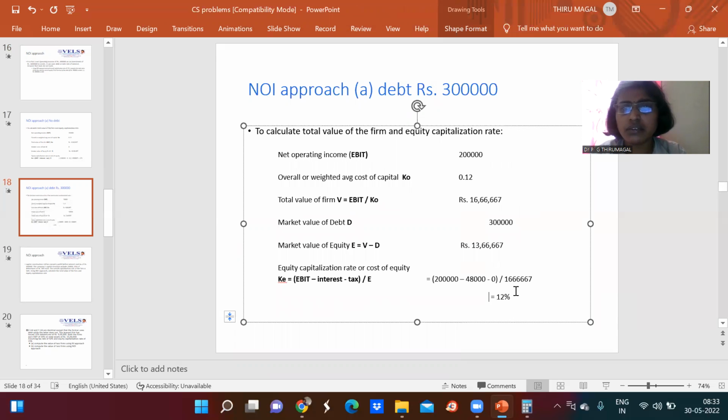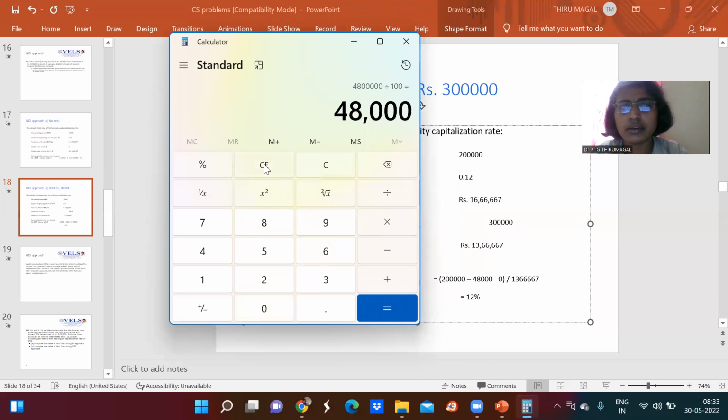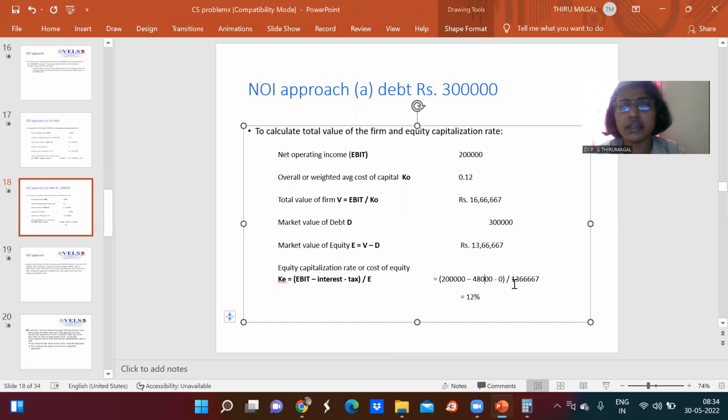Now we need to divide by the total market value of equity, which is 13,66,667. First we will subtract 48,000 from the 2 lakhs. We will be getting 1,52,000. With that, we will divide 13,66,667. So the value is 0.11, the 0.11 we are getting here.